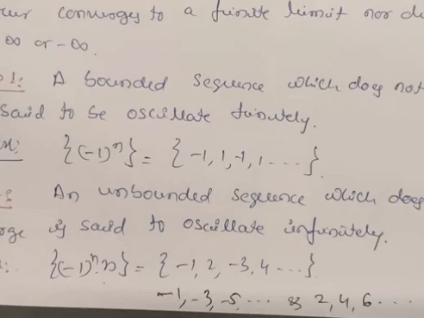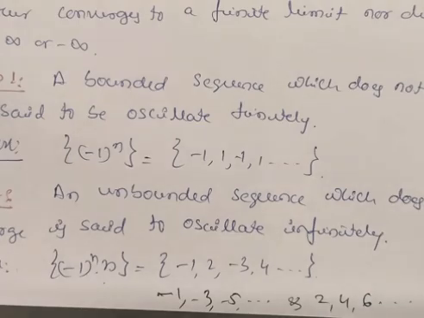It does not diverge because the values keep jumping between negative and positive. We cannot say there is a minimum value, because it is minus 1, minus 3, minus 5, etc., and we don't have any maximum value either, so it is unbounded and is said to oscillate infinitely. It has no definite value: minus 1, minus 3, minus 5, then 2, 4, 6 again, and so on. So this is the definition of an oscillatory sequence: it oscillates finitely and it oscillates infinitely.